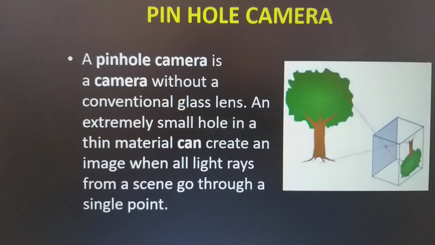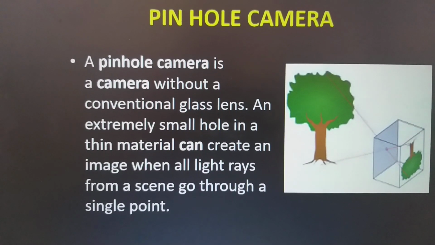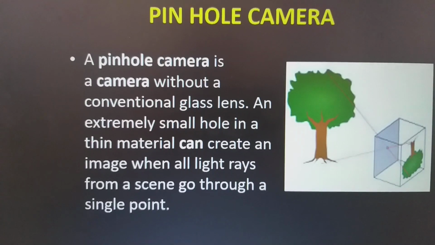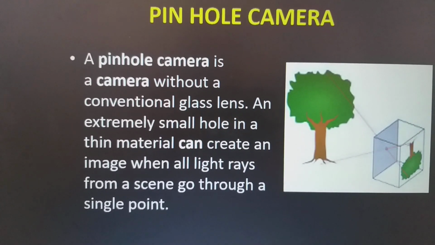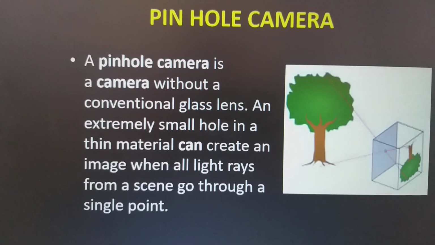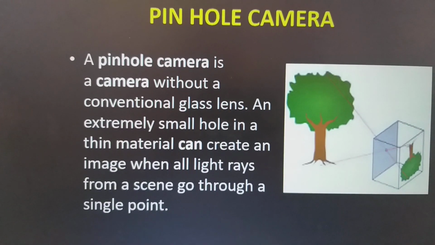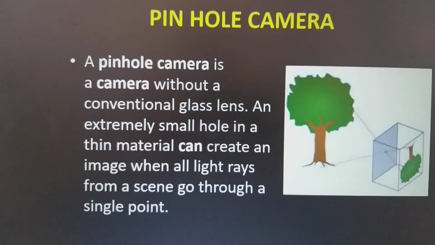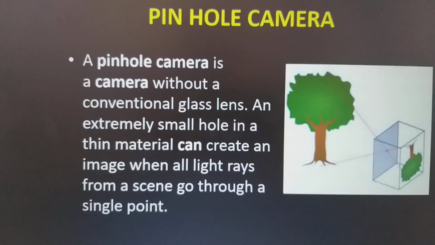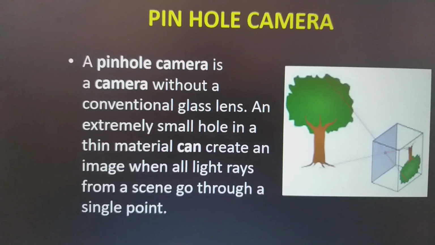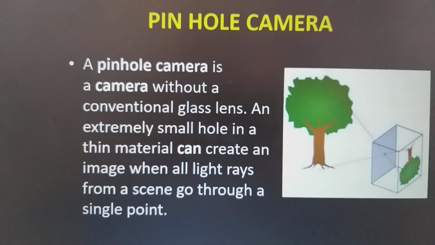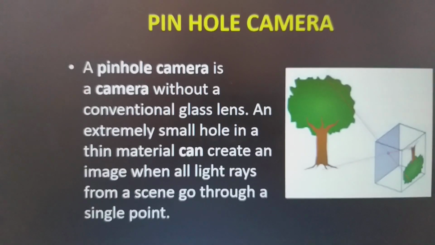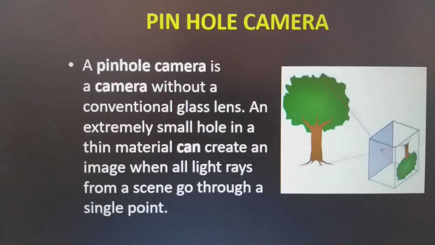Pinhole camera. A pinhole camera is a camera without a conventional glass lens. An extremely small hole in a thin material can create an image when all the light rays from a scene go through a single point. So in simple terms, a pinhole camera is a camera without any lens. It just has a small pinhole in it and it shows the inverted image of the object we are seeing.